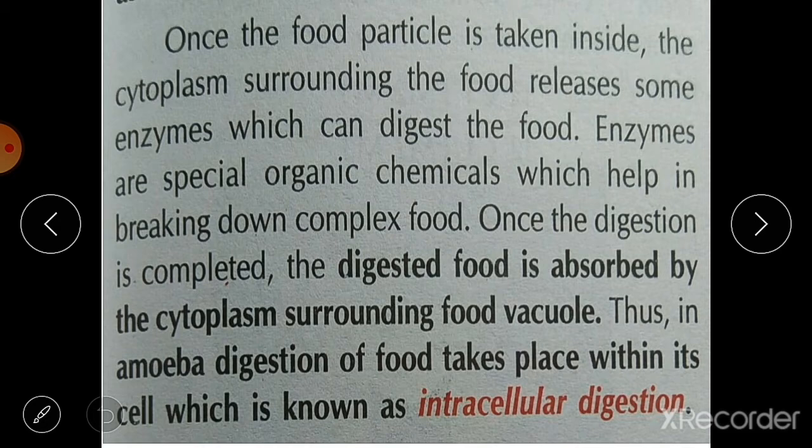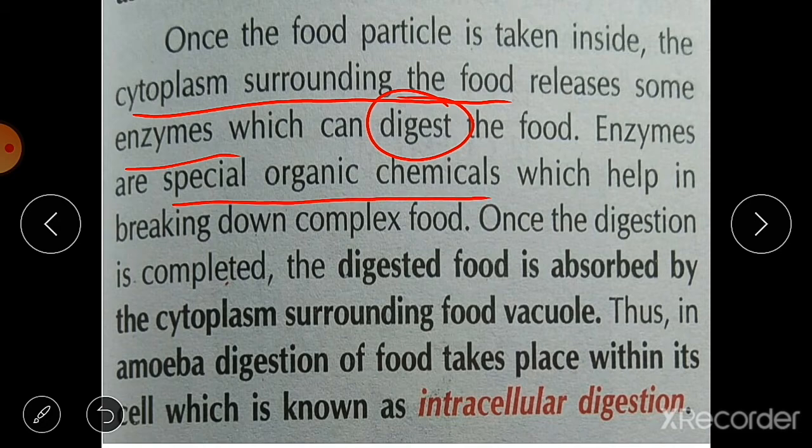What is intracellular digestion? Once the food particle is taken inside, the cytoplasm surrounding the food releases some enzymes which can digest the food. What are enzymes? Enzymes are special kinds of substances that are secreted by different glands in our body, specially for digestion. These special organic chemicals help in breaking down complex food substances.